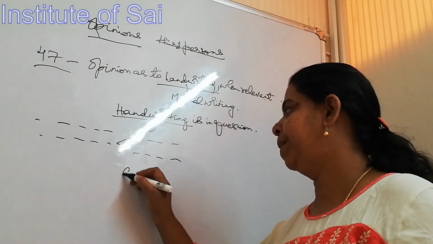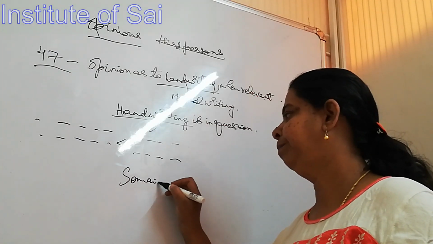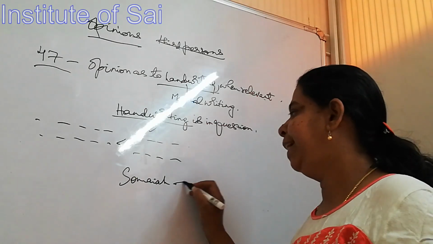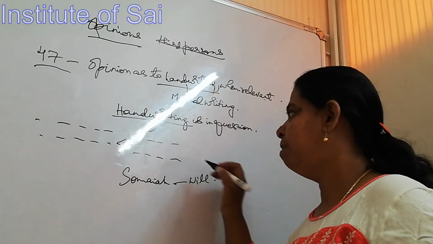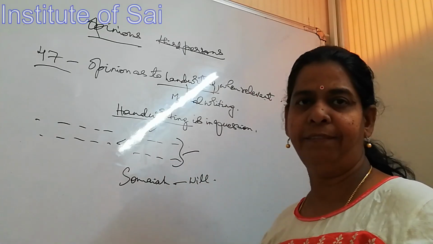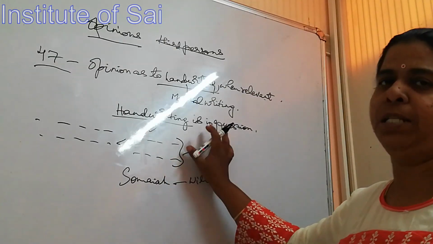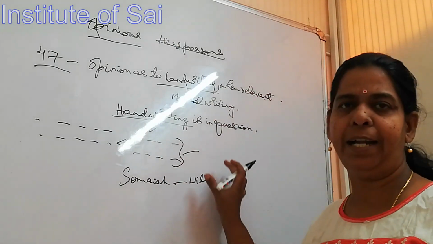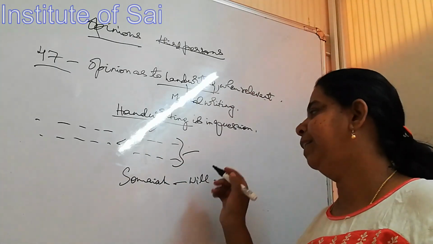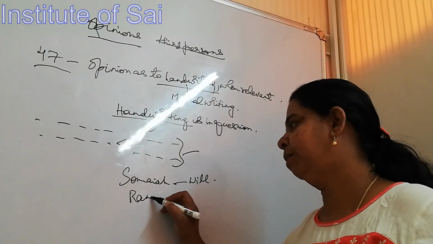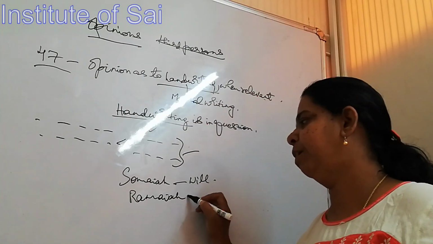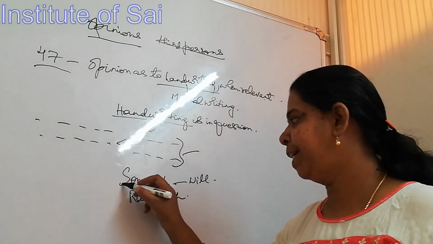Suppose there is a person by name Somaya, okay, and he has written a will. So there is a contention regarding the will in the court. The petitioner says, Somaya is my grandfather, he has written it by hand and all those things, okay. And then there comes a Ramaya. He says, no, your honor, Somaya's handwriting is not this.